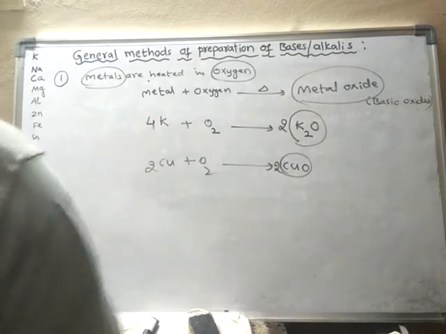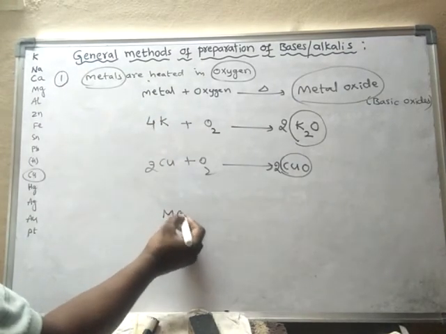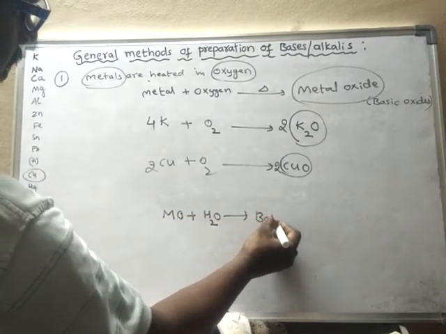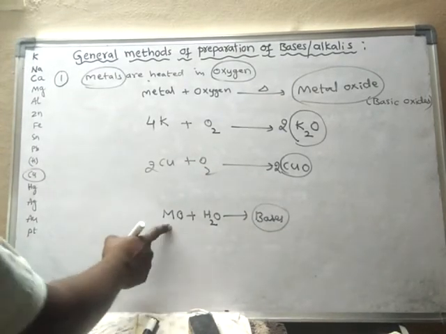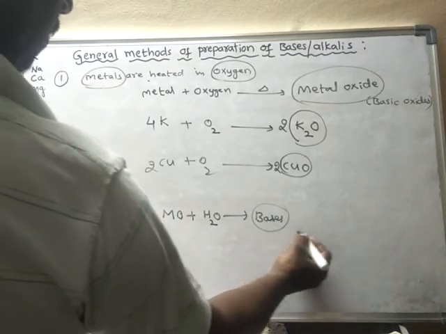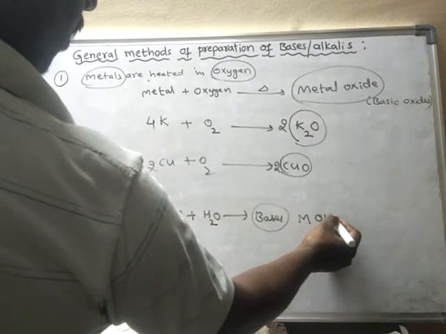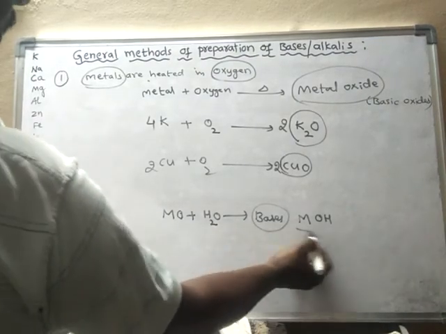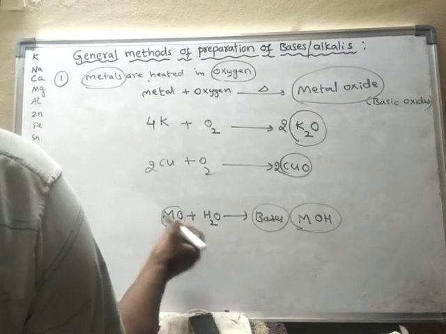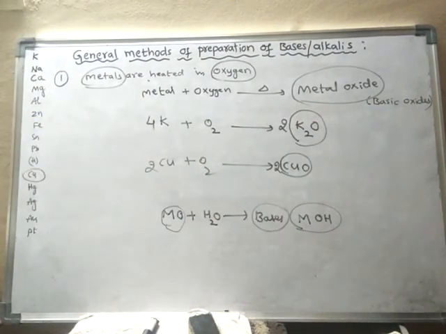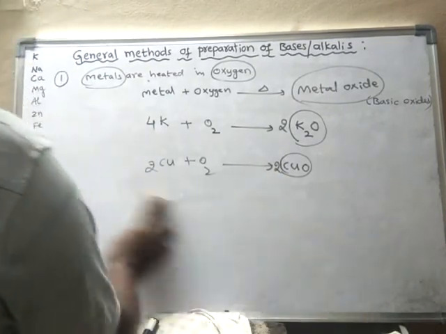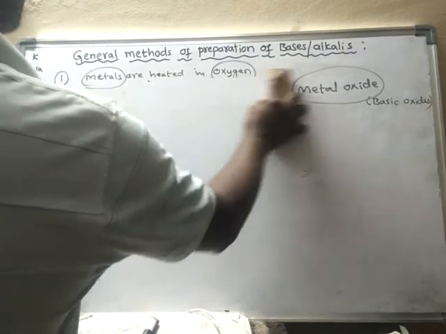These metal oxides, when dissolved in water, form bases. What are these bases? Metal hydroxides. As they form bases or metal hydroxides, these metal oxides are said to be basic oxides. So when a metal oxide is prepared, it is said that a base is prepared. So this is one of the methods of preparation of bases.